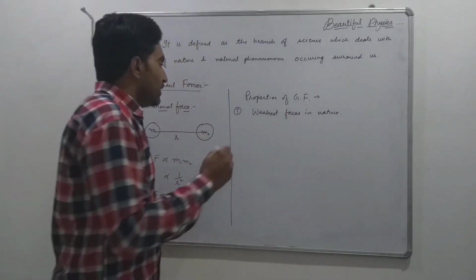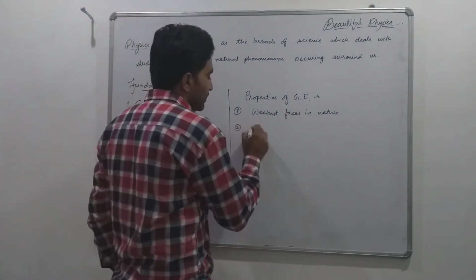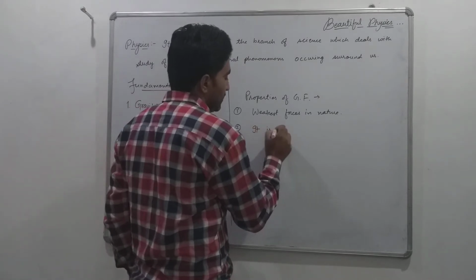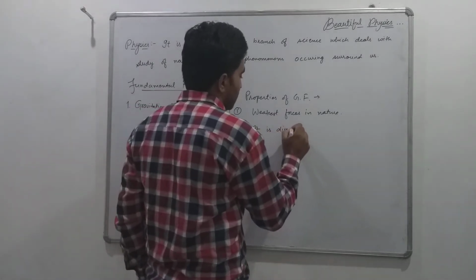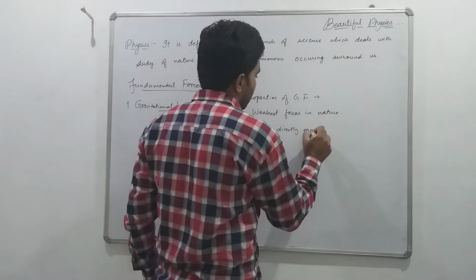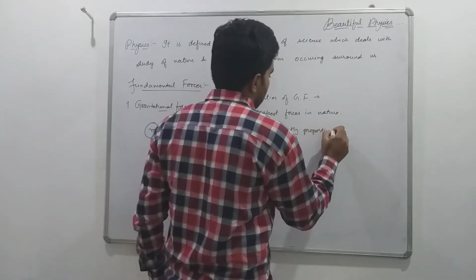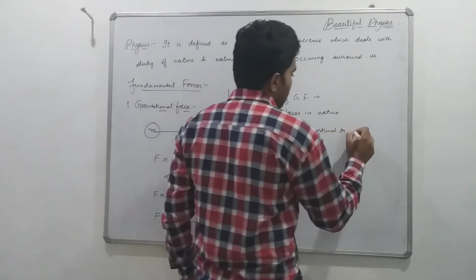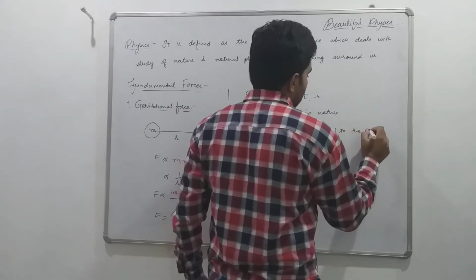Second, it is directly proportional to the product of masses.